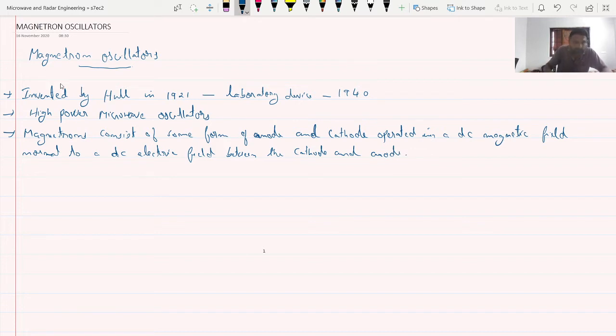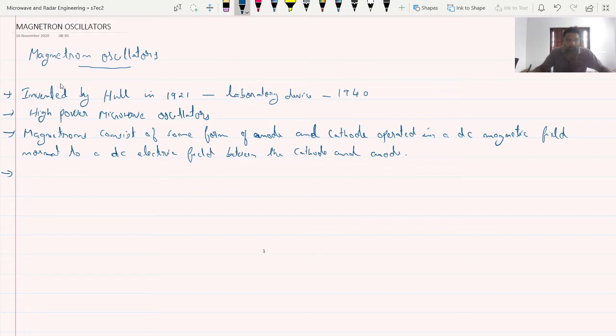This is the first point. The second point I had to discuss is the magnetron, the high power microwave oscillator. It mainly consists of some form of anode and cathode that operate in a DC magnetic field, normal to a DC electric field between cathode and anode.